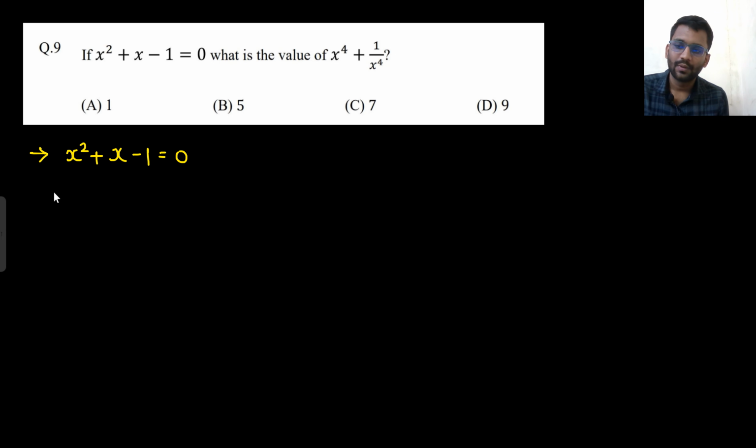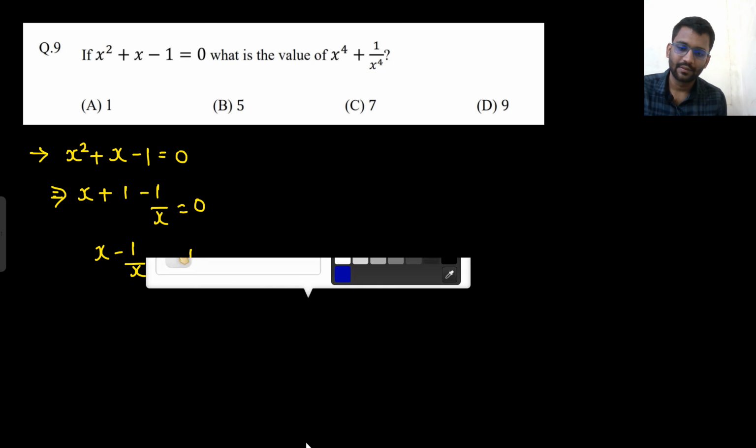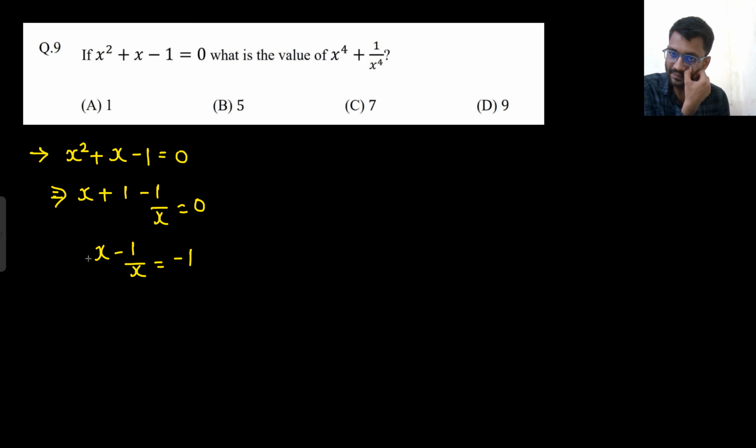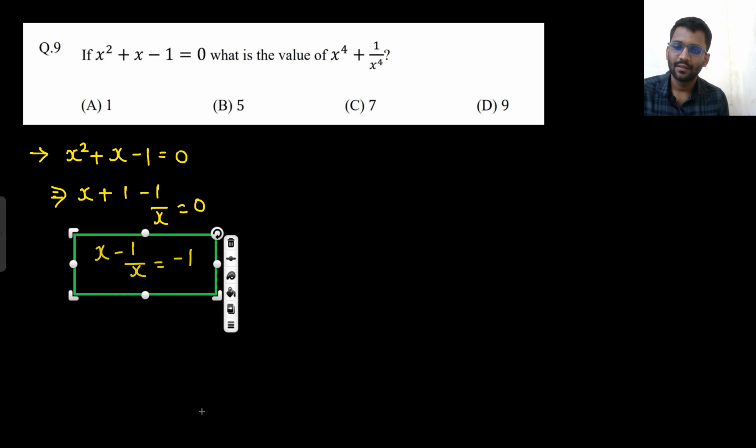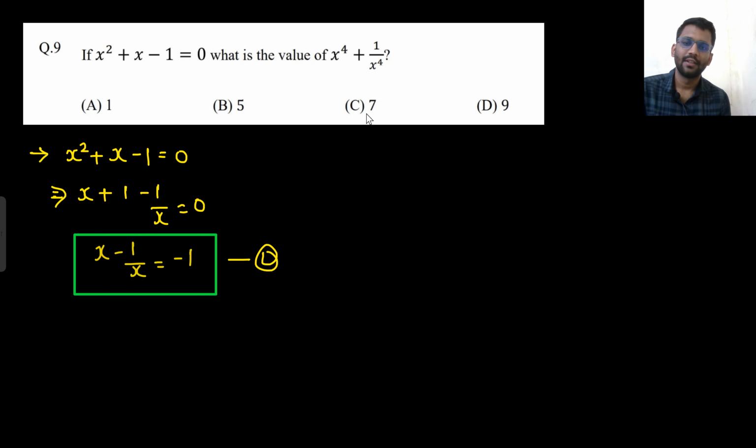So what I can do, I can take x as common. So this would become x plus 1 minus 1 by x is equal to 0. So x minus 1 by x would be equal to minus 1. Okay, this is equation 1, we can say. Now let's do the things with this one. x to the power 4, sorry, x to the power 4 plus 1 by x to the power 4.